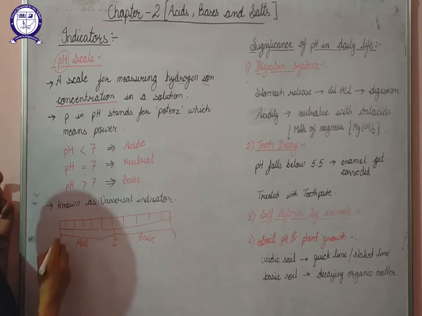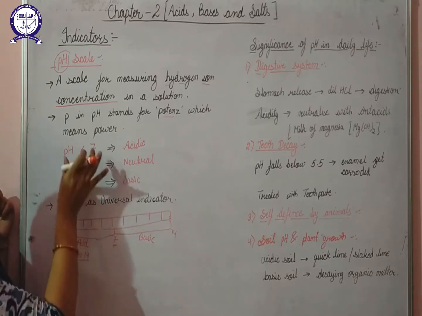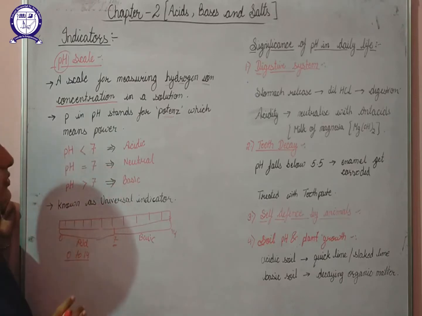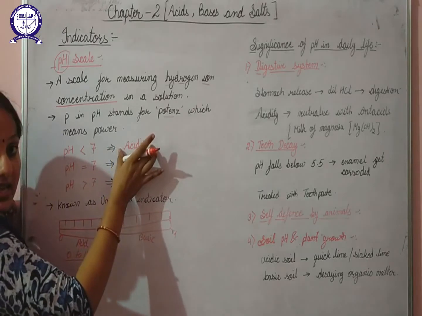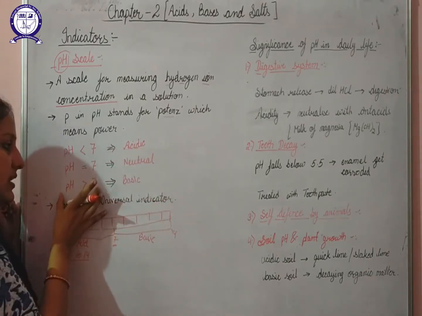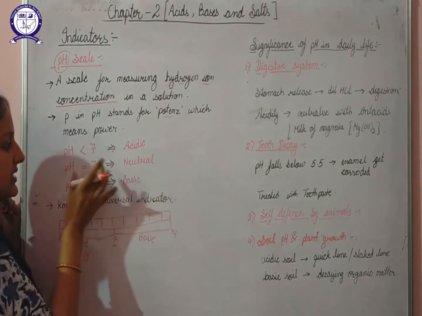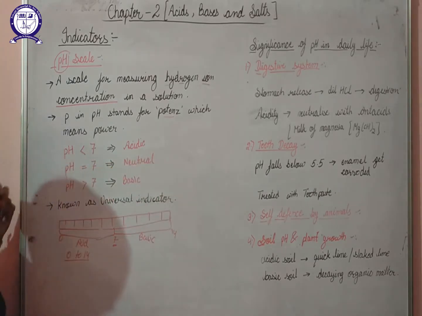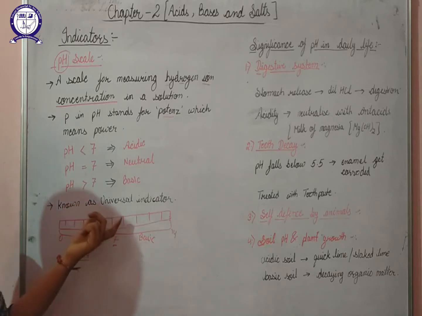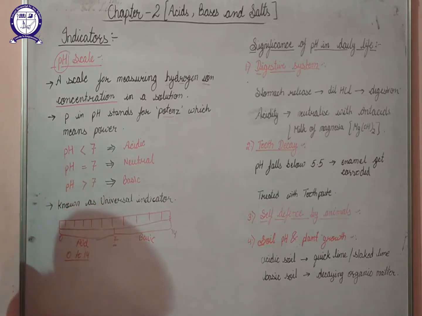So on the pH scale the value can vary from 0 to 14. If the pH of a particular substance is less than 7, we'll call it acidic. If its value is greater than 7, we call it basic, and if its value is equal to 7, then it is neutral. So because of this reason, it is known as universal indicator.